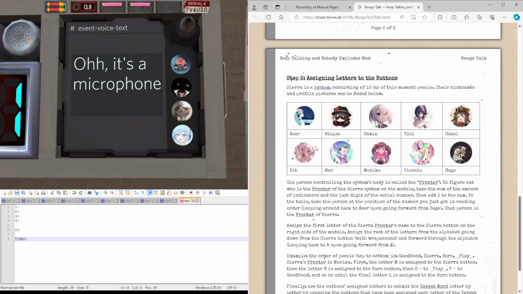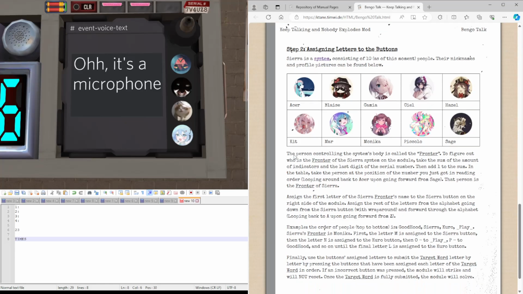So, now it's down to this bit again. So this time the fronter is going to be, let's see, the sum of the amount of indicators is 1, plus the last digit of the serial number, that's 8, so 9. And add 1, 10. So our fronter this time is Sage. The Sierra button is at the bottom this time, so the S is going to go here.